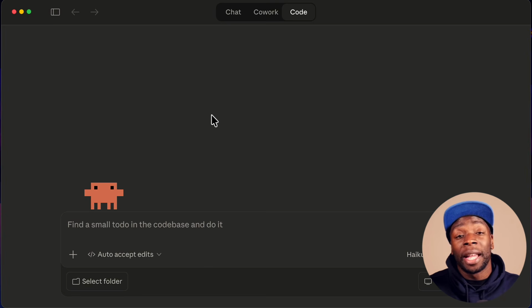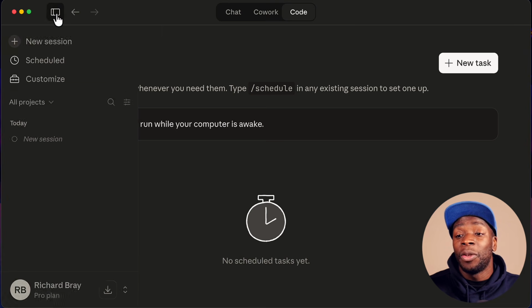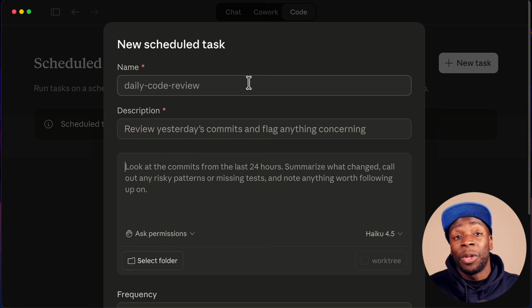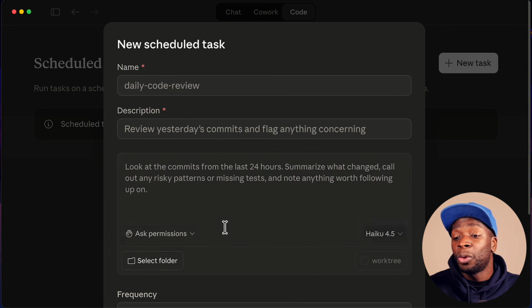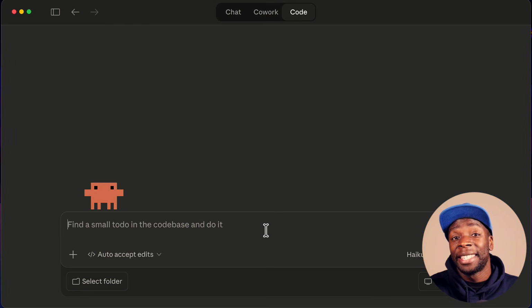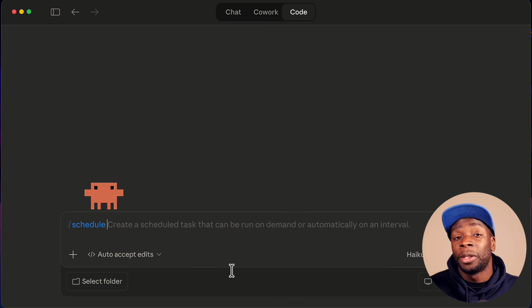But if you want a task to run forever in Claude Code, you can kind of already technically do that without any plugins. You can do that in Claude for Desktop by opening the sidebar if it isn't already and clicking on Scheduled in the menu. Now, if you don't see this Scheduled option, you may have to update Claude for Desktop. And here we can create a task, giving it a name, description, and prompt. We can even change the model, set permissions, and set frequency down here. This is exactly the same as if we were to write schedule inside the prompt section of Claude Code Desktop.